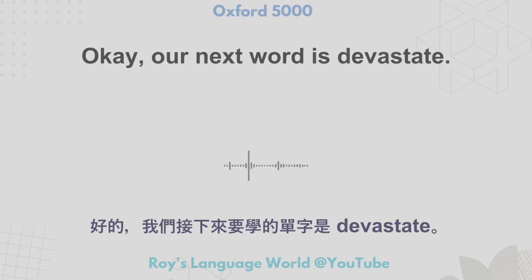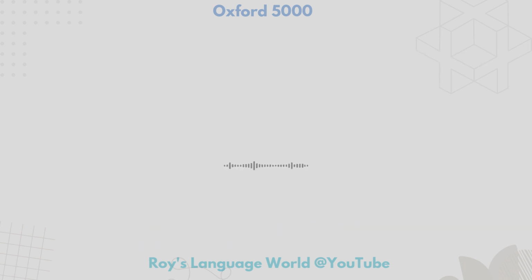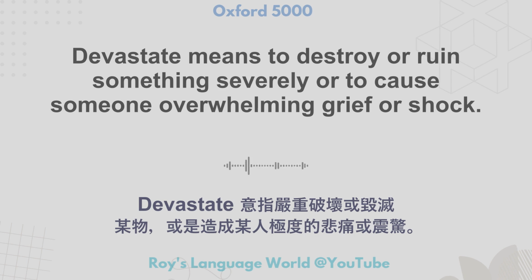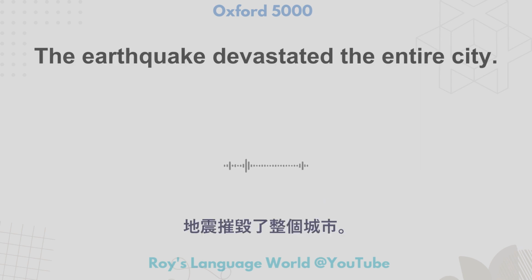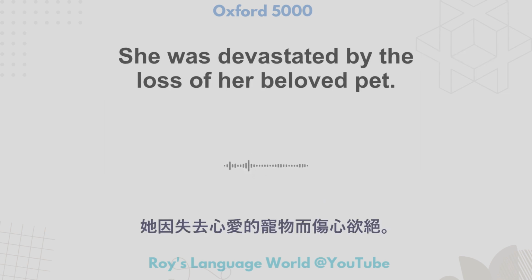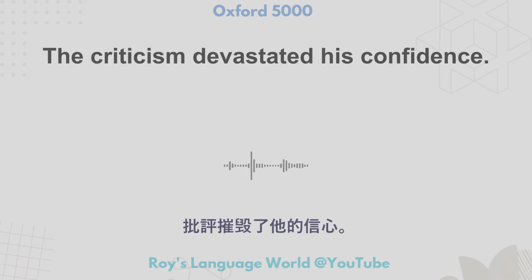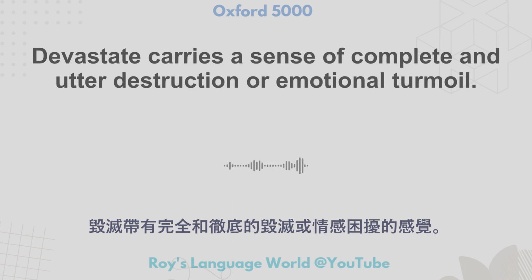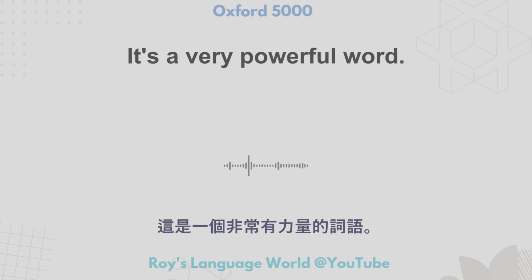Our next word is devastate. Devastate means to destroy or ruin something severely or to cause someone overwhelming grief or shock. The earthquake devastated the entire city. She was devastated by the loss of her beloved pet. The criticism devastated his confidence. Devastate carries a sense of complete and utter destruction or emotional turmoil. It does. It's a very powerful word.